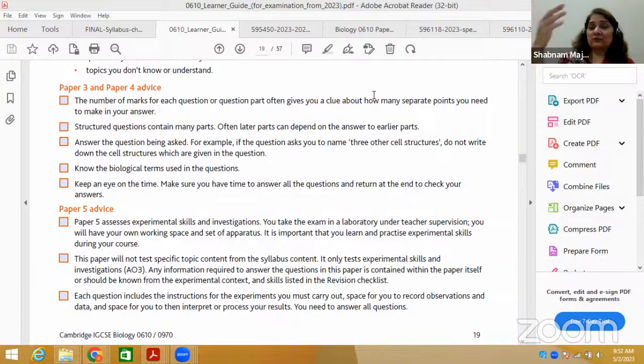If I keep telling you the topics, for example plant nutrition, I use the term autotrophic. You must have heard about autotrophic. Autotrophic means self-synthesizing. Heterotrophic means directly dependent on others. I am using the term adaptive features. Xerophytes are the ones which grow in dry regions. Hydrophytes are the ones which grow purely within the water. Mesophytes grow above the ground, with water and below the ground. So these biological terms are very, very important.